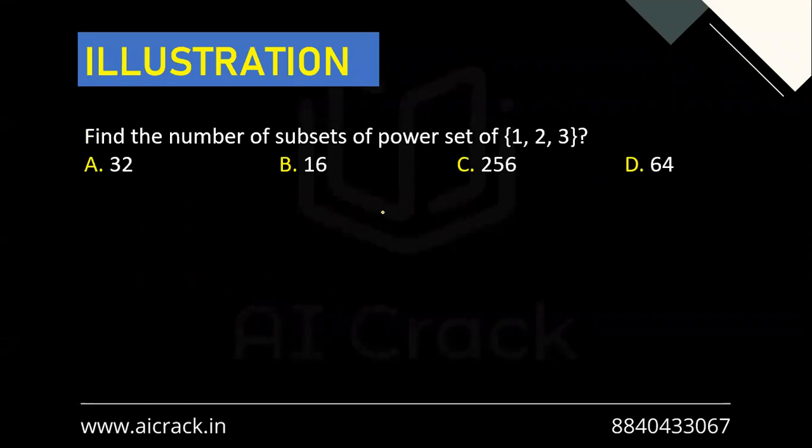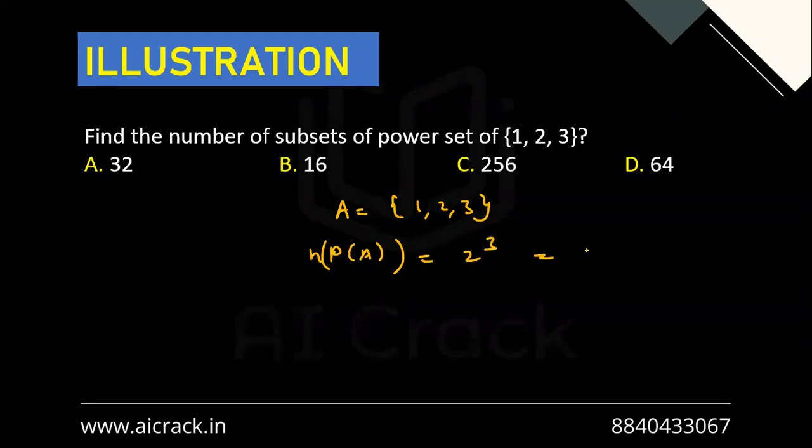Now let's look at one illustration. Find the number of subsets of the power set of 1, 2, 3. Now we have got this set as 1, 2, 3. So the number of elements in the power set of A, right? That will be 2 raised to the power 3, so basically 8 elements in the power set. Now we have to find the subsets of the power set, right? So in that case, 2 raised to the power 8 will be the number of subsets of the power set. So 256 is our correct answer.